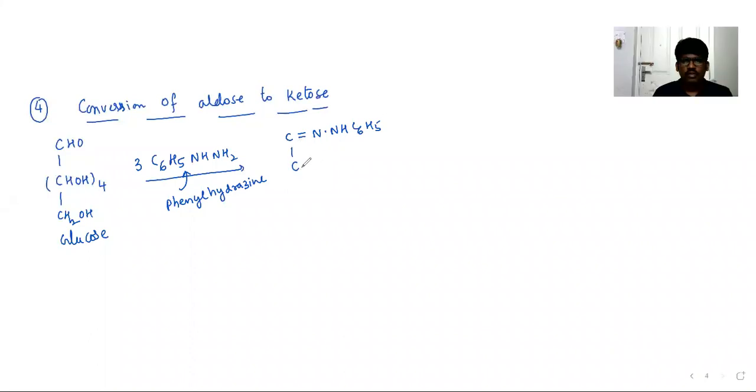It forms osazone. Then it will be CHOH thrice, CH2OH. It is glucose osazone that can be formed.